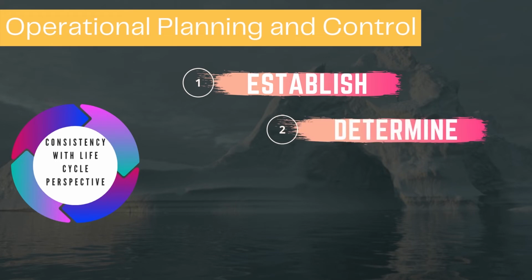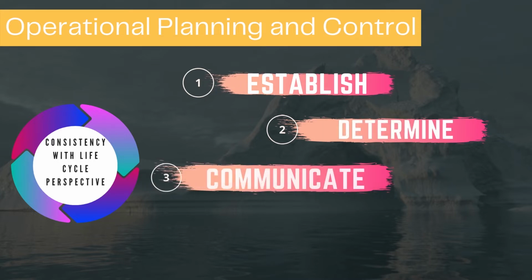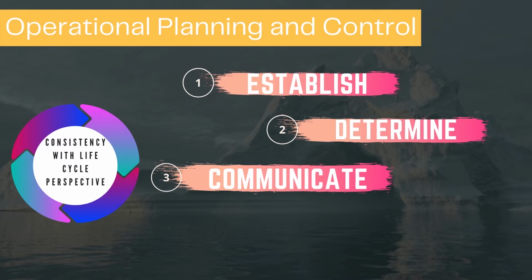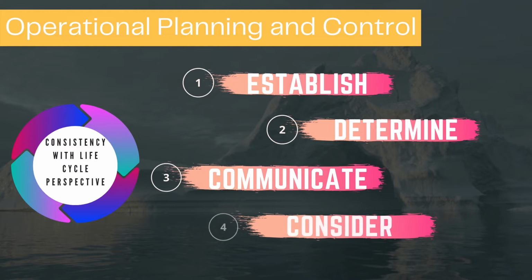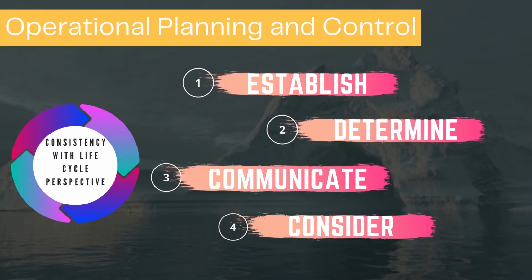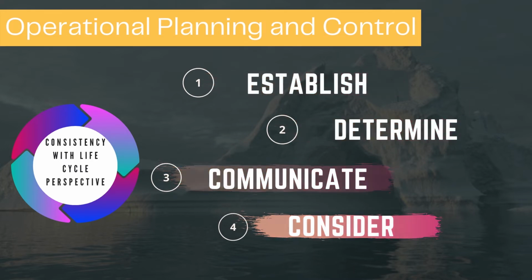Determine its environmental requirement for the procurement of products or services, as appropriate. Communicate its relevant environmental requirement to external providers, including contractors, and consider the need to provide information about potential significant environmental impacts associated with the logistics, use, end-of-life treatment and final disposal of its products and services. On top of everything, the organization shall maintain documented information in order to have confidence that the processes have been